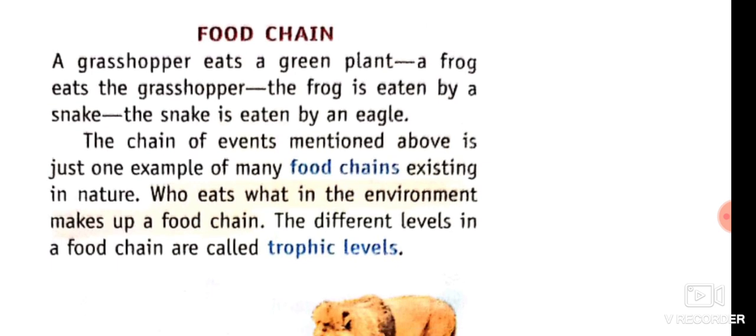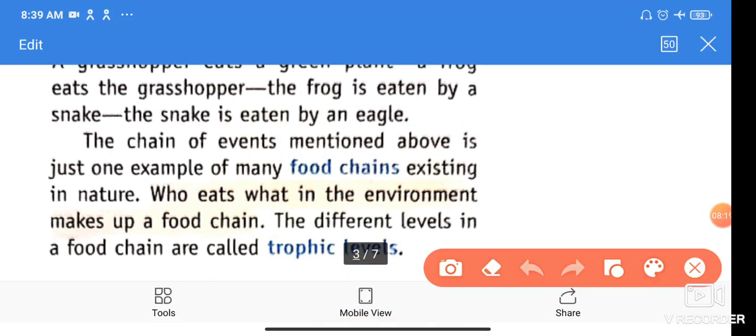Next is the food chain. You are all familiar with the food chain from class 6th. What is a food chain? The interdependence of one organism on another organism for food is known as a food chain. For example, a grasshopper eats a green plant, the frog eats the grasshopper, the frog is eaten by a snake, and the snake is eaten by an eagle. This is a kind of food chain.